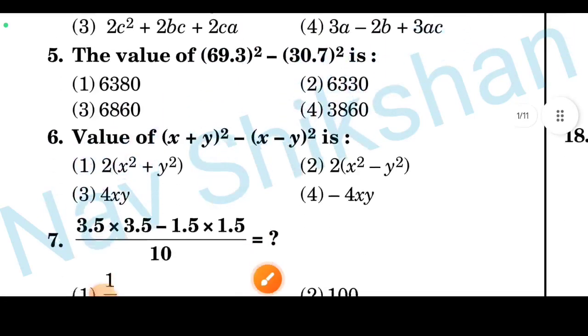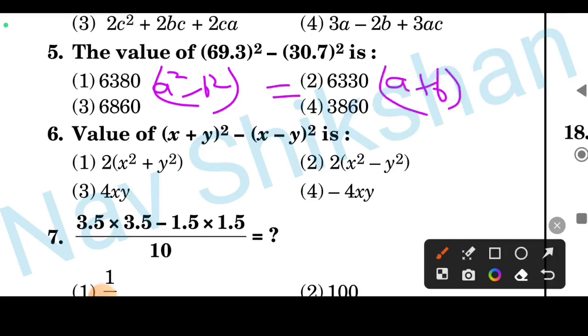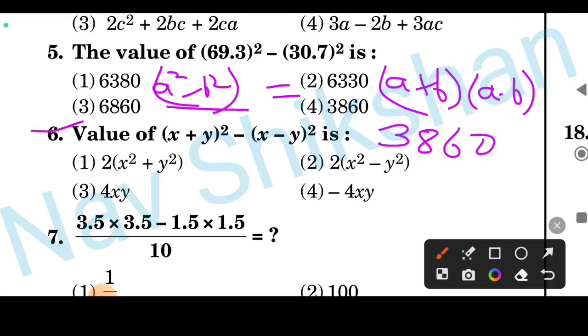Okay, the next question, just you have to find this value. Again it is based on the formula a square minus b square. The formula is (a plus b) into (a minus b). Just equate this, it will become a very easy question, and you will get the answer 3860. Okay, and question number 6, just open it, and again it is based on the formula (a plus b) whole square minus (a minus b) whole square, and you will get the answer option number 3, that is 4xy.